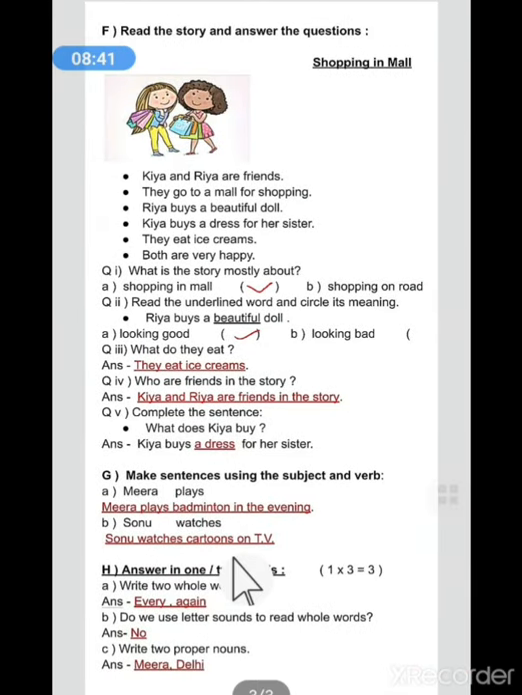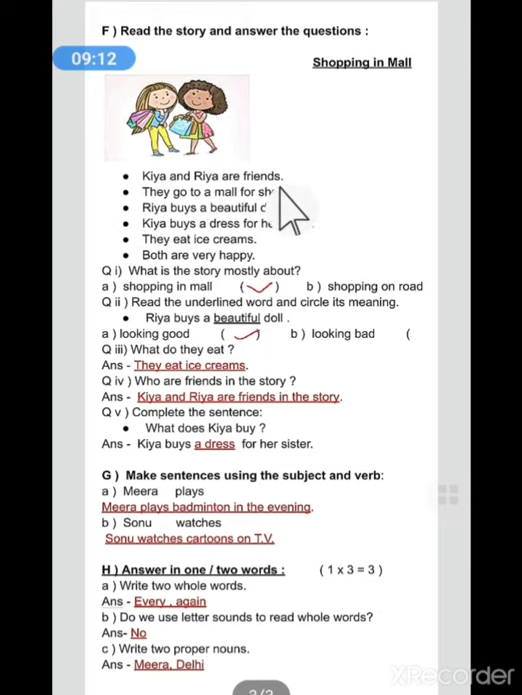Here in the next part, read the story and answer the question. Shopping in the mall. The title of the story is Shopping in the Mall. So we can see the picture as well. Here are 2 girls who are having bags in their hands. So surely they are in the shopping mall, or they have done shopping. So let's read the story now.